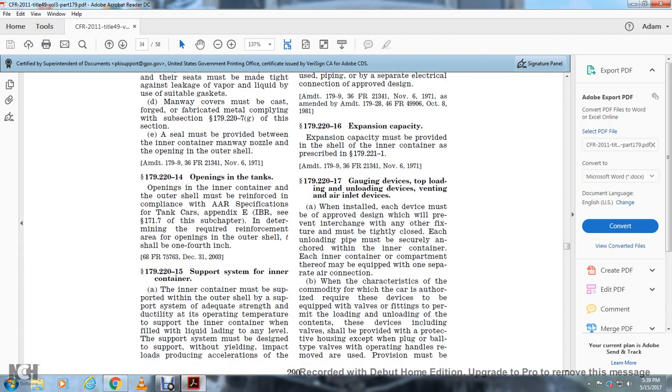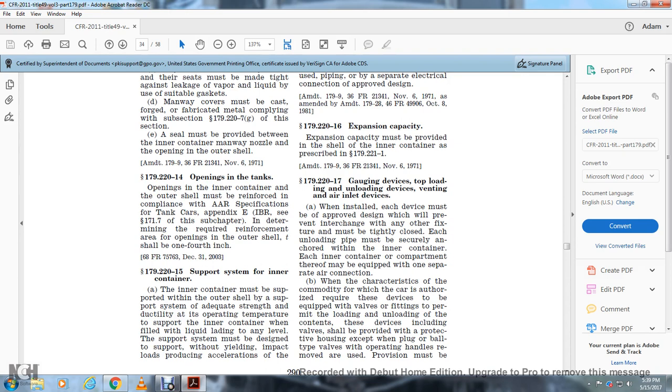179.220-17 Gauging device, top loading and unloading devices, venting, and air inlet devices. When installed, each of the devices must be of approved design, preventing interchange with any of the fixtures, and must be tightly closed. Each unloading pipe must be securely anchored within the inner container. Each inner container compartment may be equipped with one separate air connection when the character of the commodity for which the car is authorized requires it.